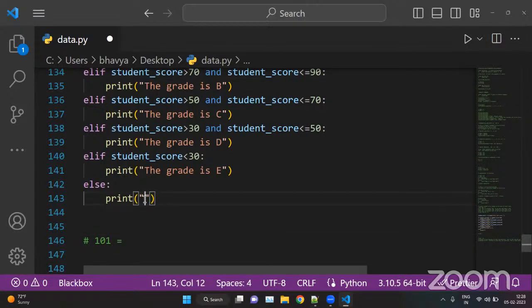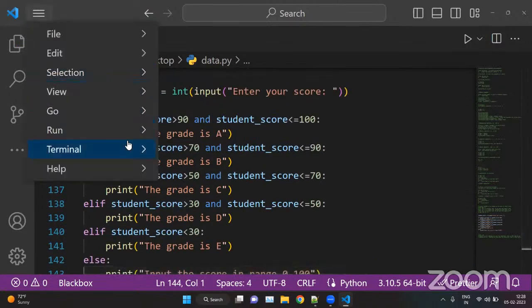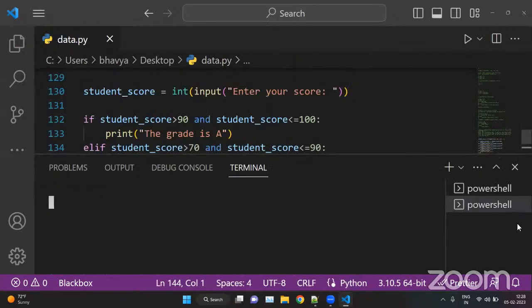So we can put input score in range of 0 to 100. Right. Now we can run this. So a new terminal from here and we can run this.